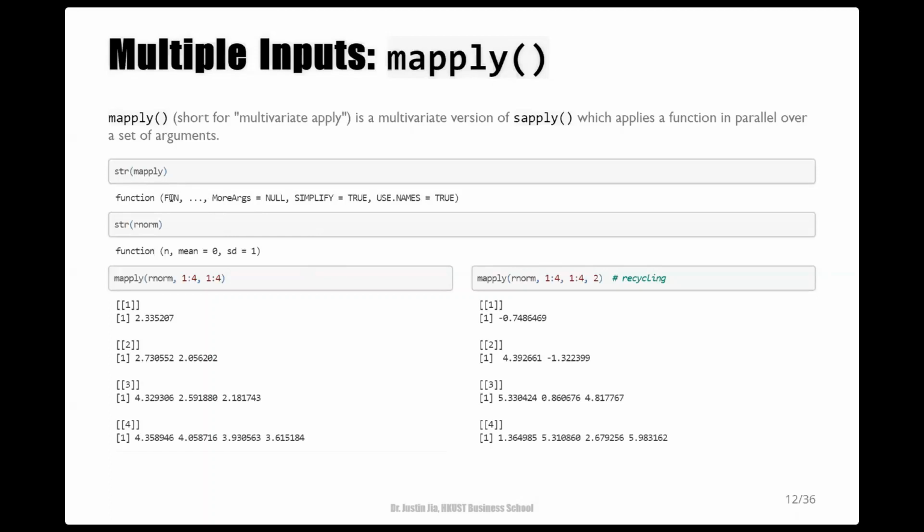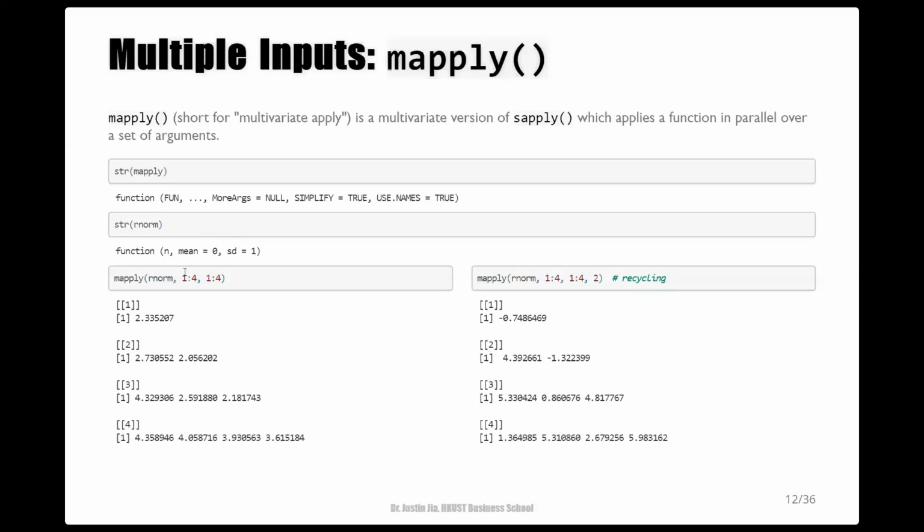Here, the first argument to mapply is a function that we want to apply. And this ellipsis captures a sequence of lists. These lists each contain a different type of arguments we want to pass down to that function for its different applications. Here I give two examples to illustrate the use of the mapply function.